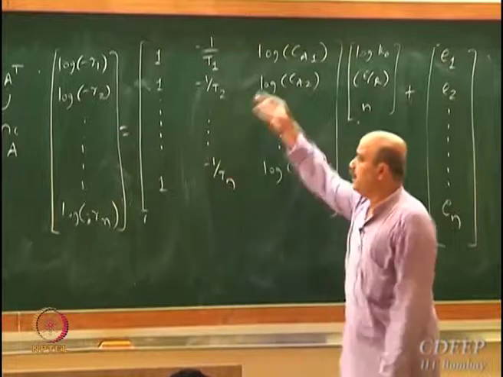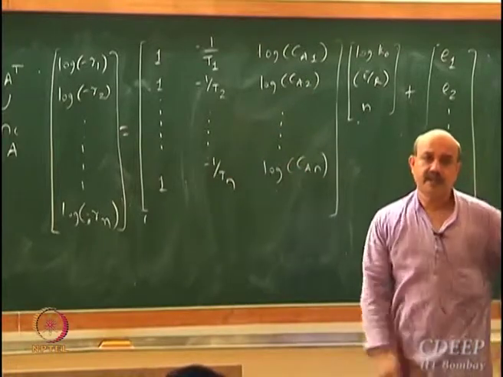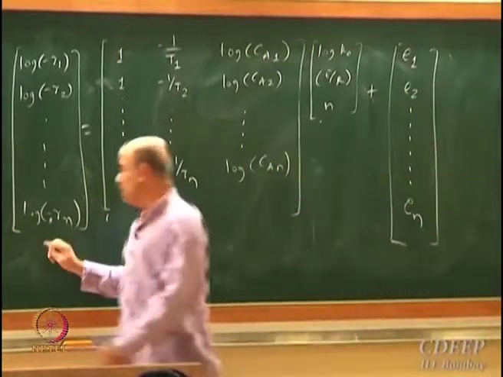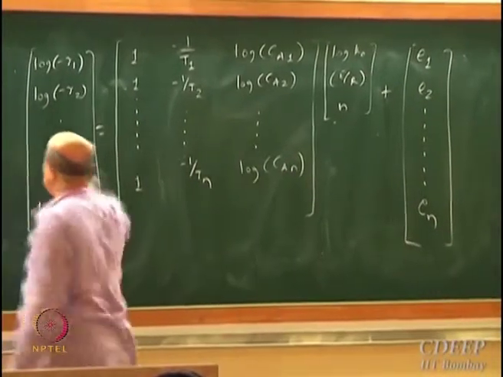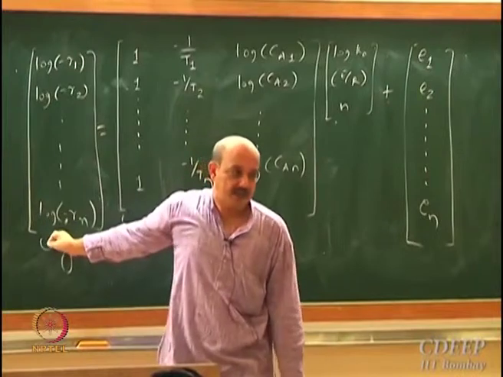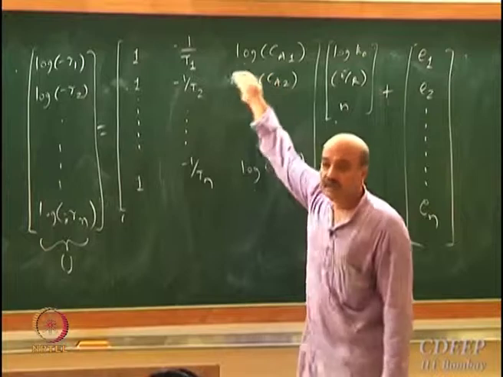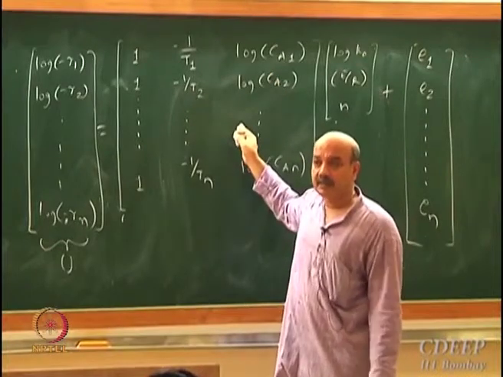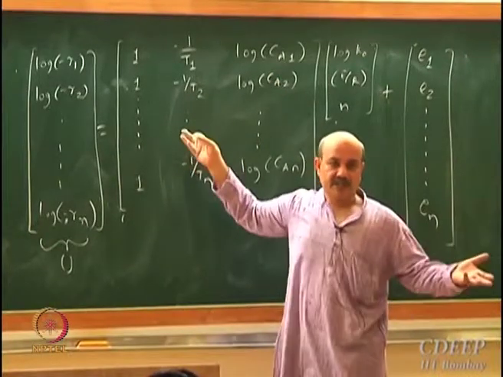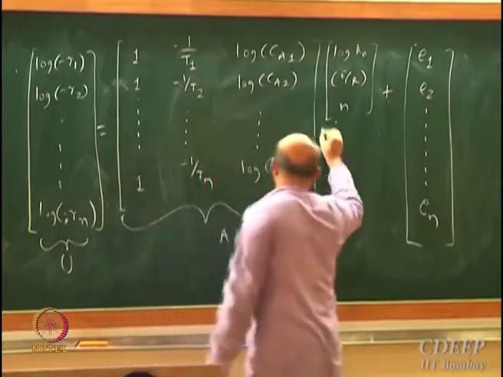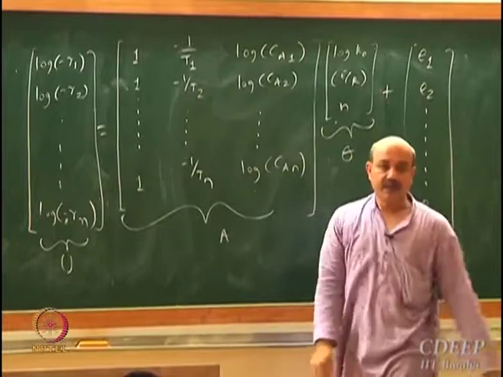So this is the equation that you get. This is the u vector which you know, because you know the rates at different temperatures and concentrations. Okay, you have estimates of the rates. This matrix, the A matrix, is known to you. Temperatures are known to you, concentrations are known to you. So this is a known matrix. This is my theta which I want to estimate.